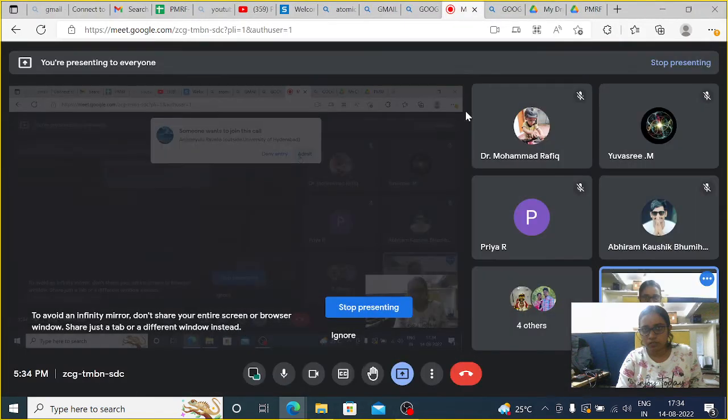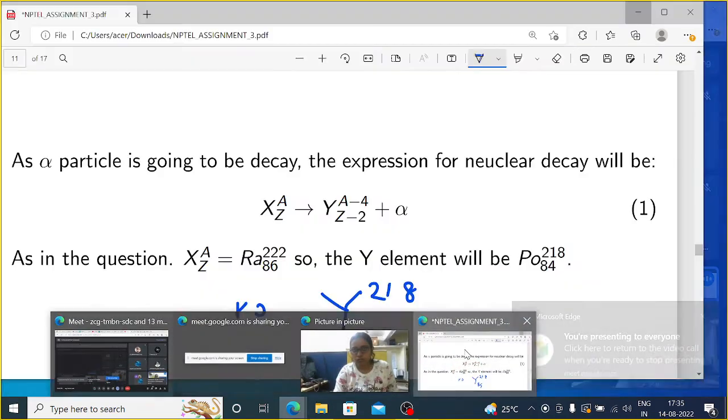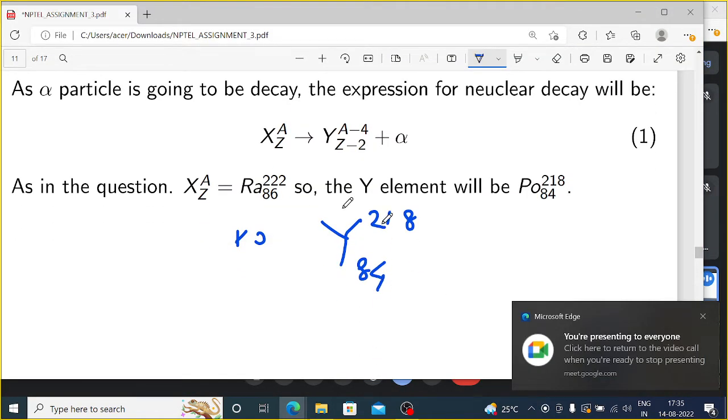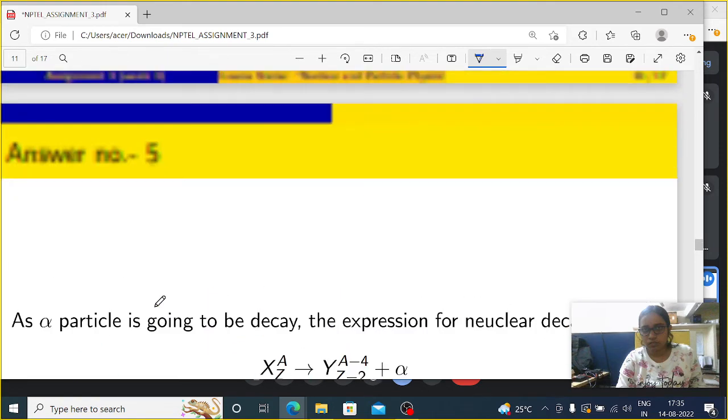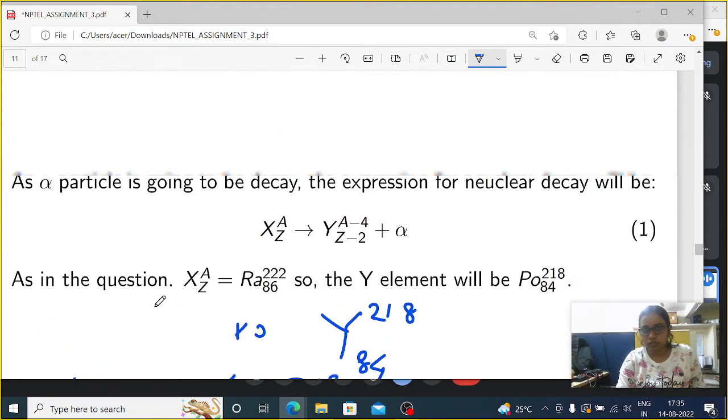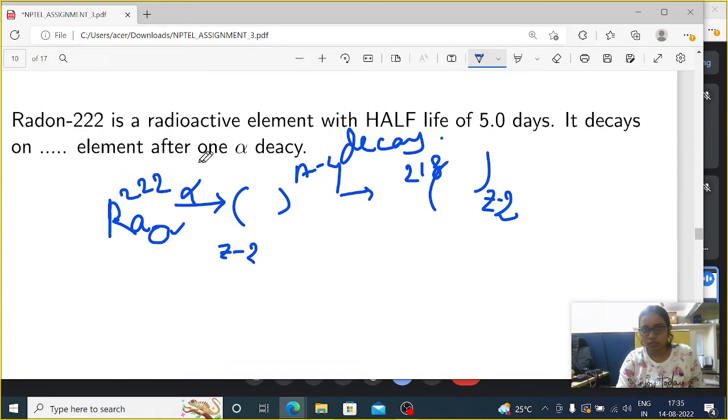So Y will be 84 and 218, but 84 means it has a specific element number, which is polonium, so polonium 84 218. The answer will be that the outgoing particle will be polonium 84 218, with the other outgoing particle as alpha 2 4. So this is the answer for question number 5. It's a very simple question: if one alpha decay is there, then it decays into which element.